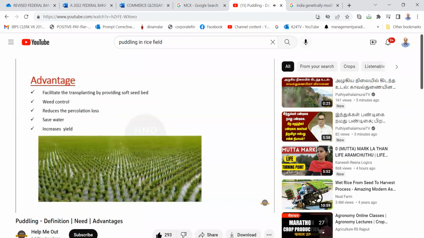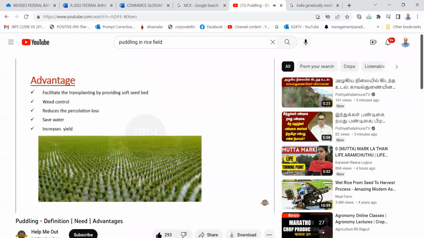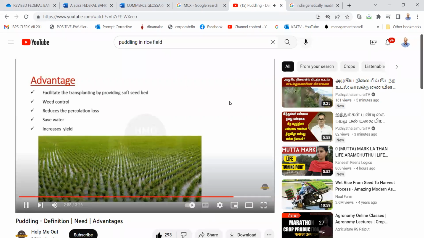And finally, the advantages of puddling. The first advantage is it helps to facilitate the transplanting in rice field. Second, it controls the weeds, as we know that weed can affect the yield badly if not properly controlled. So puddling helps uproot the weeds, so there is less infestation of weed in transplanted rice. And the third advantage is it reduces the percolation loss by making an impervious layer in the soil. And the fourth advantage is it saves water by reducing percolation loss.